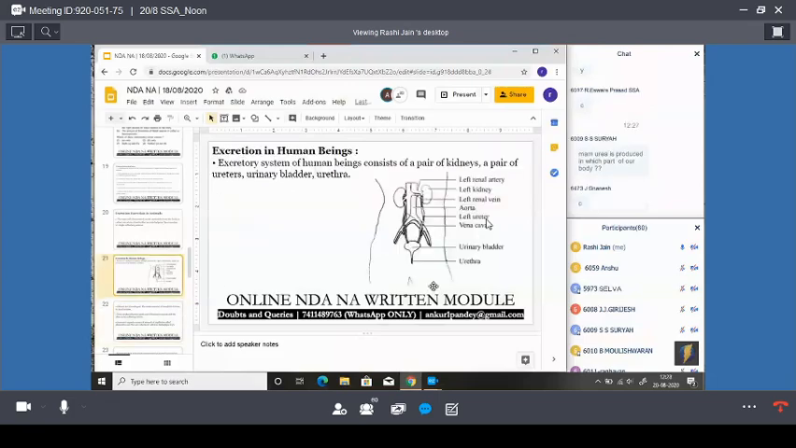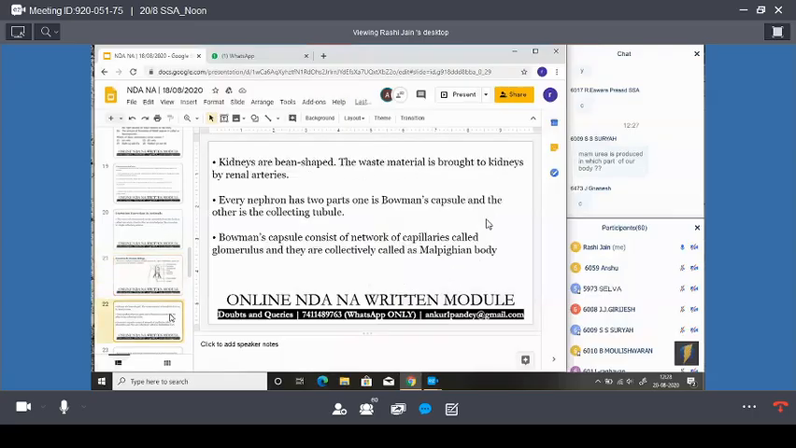The urea is produced in the urinary bladder. Firstly, all the waste material gets separated, the filtration process takes place, and the urea is produced in the urinary bladder. Is it clear?